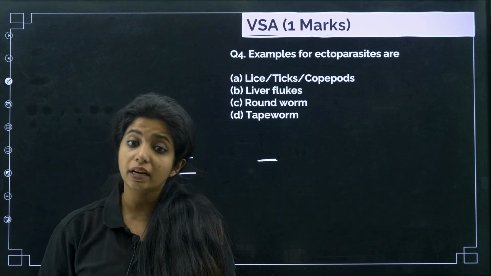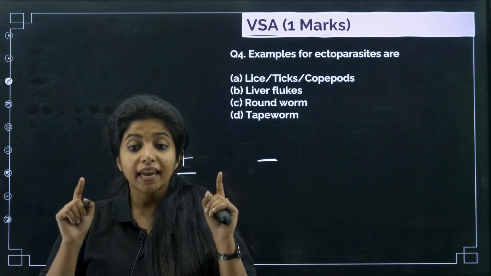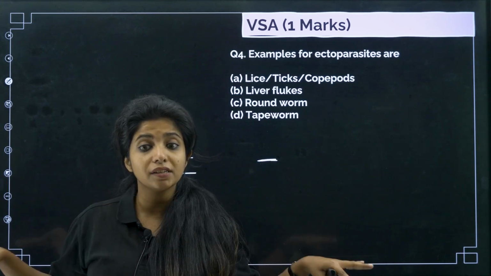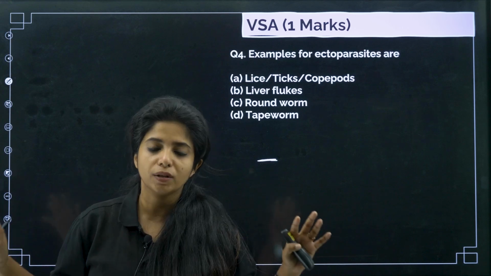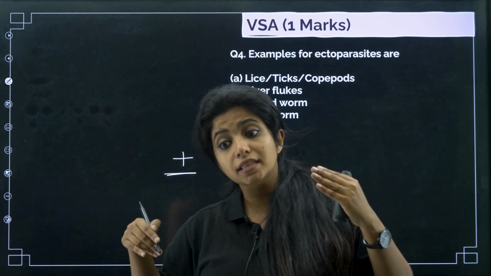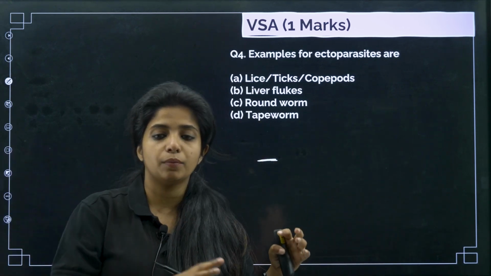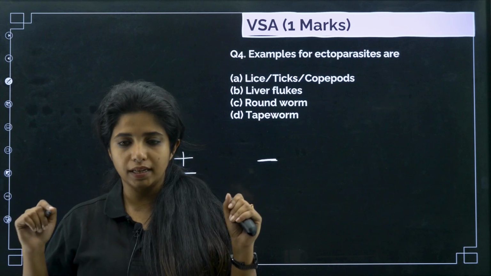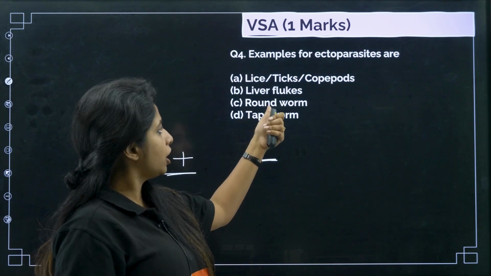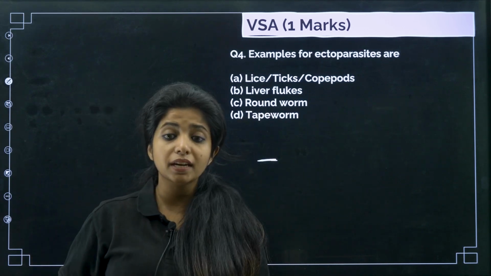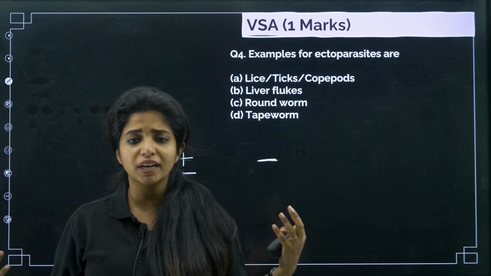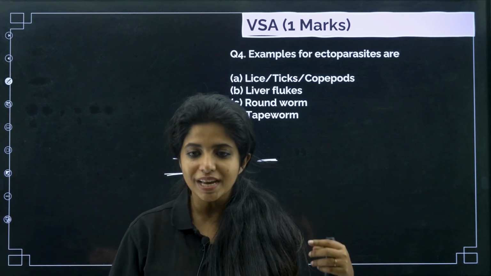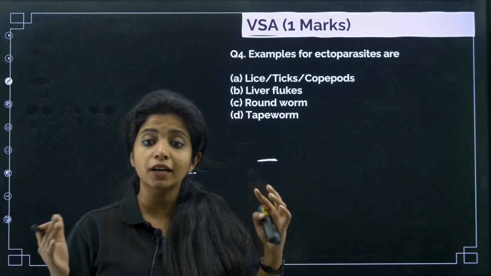Now there are ectoparasites and endoparasites. Ecto as in it's on the external surface of the body of any organism. Endo as in it is inside. It has entered the body. Those are endoparasites. For example, you have liver flukes, roundworm, tapeworm. Tapeworm is in our intestine. You cannot see a tapeworm outside our body hanging around. No, it's inside. So all of them are endoparasites.